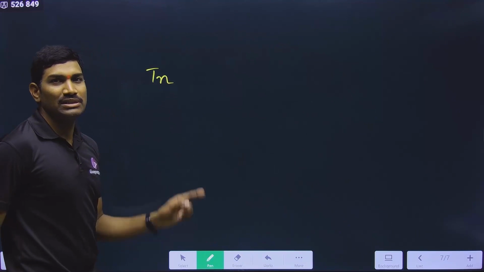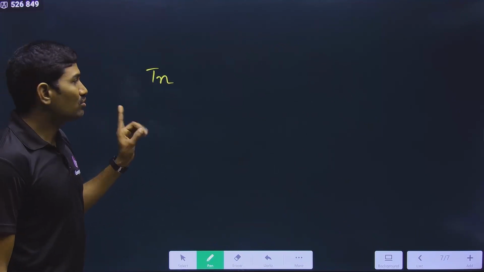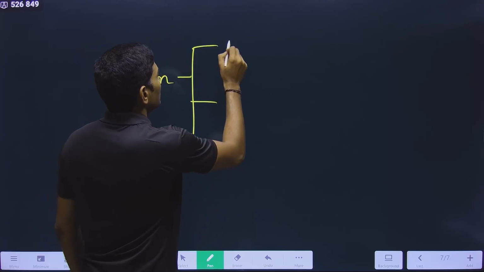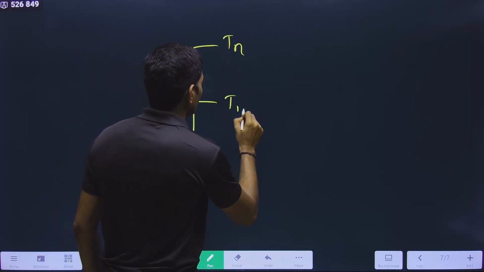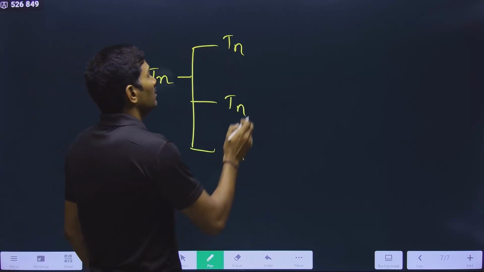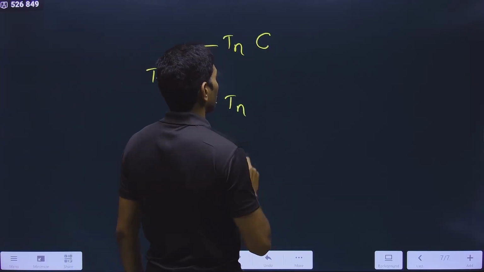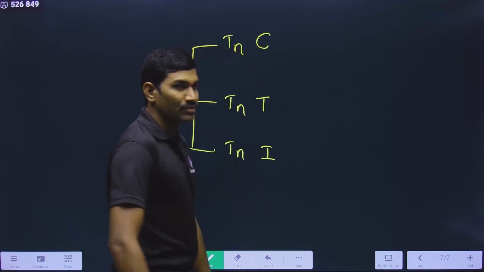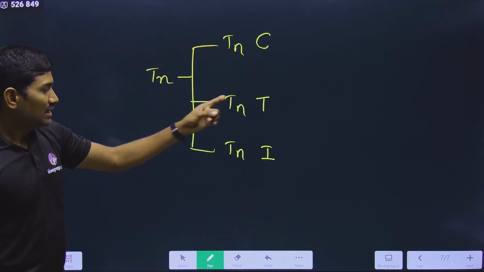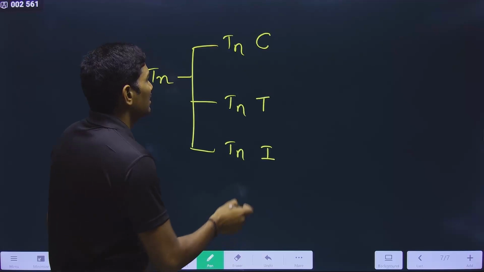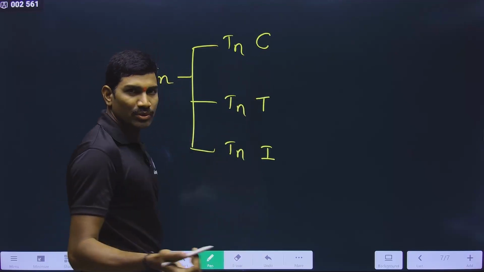Troponin is represented with Tn. It is troponin, and it has three subunits. Troponin has three subunits. What are these three subunits? One is troponin C, one is troponin T, and one is troponin I. C, T, I. You need to understand the meanings of these. You can easily understand this. What Tn means, troponin, you can understand.